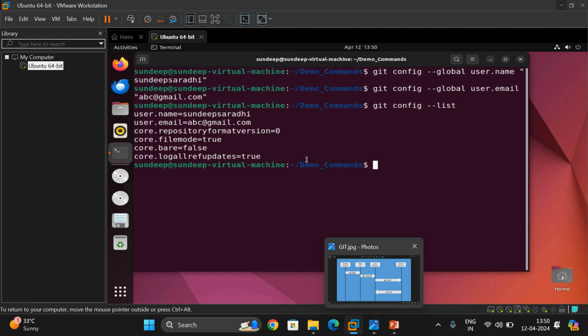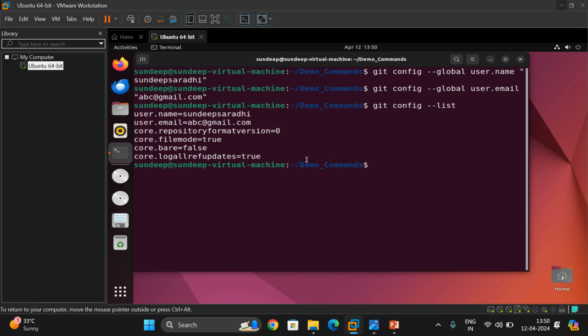Now we have to create the repository in GitHub, that means a remote repository. For that, open the browser and log into your GitHub account. If you do not have a GitHub account, just create your own GitHub account and log into it with the given username and password. Once you have created it, then we can create a new repository in your own account.